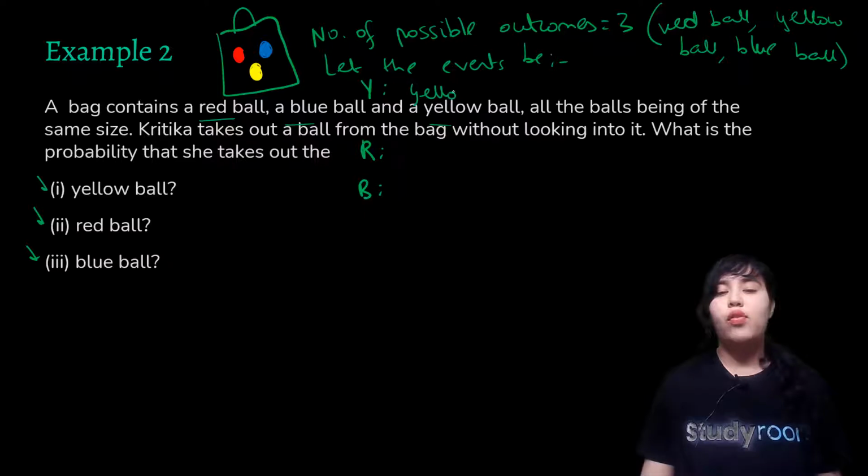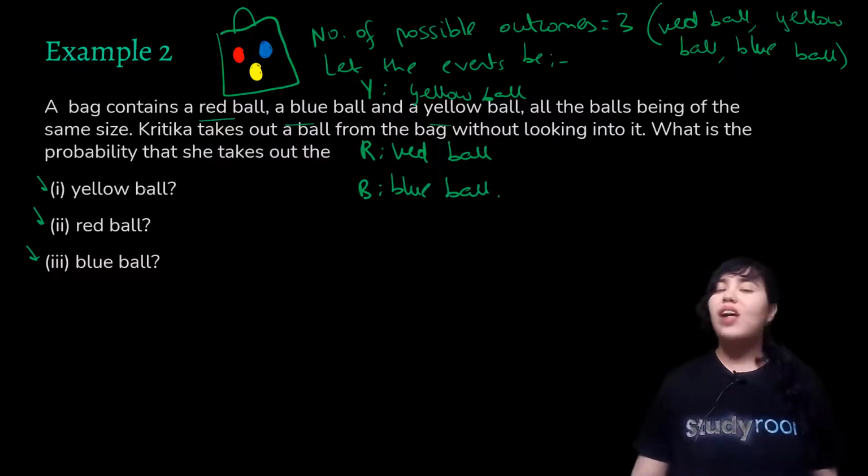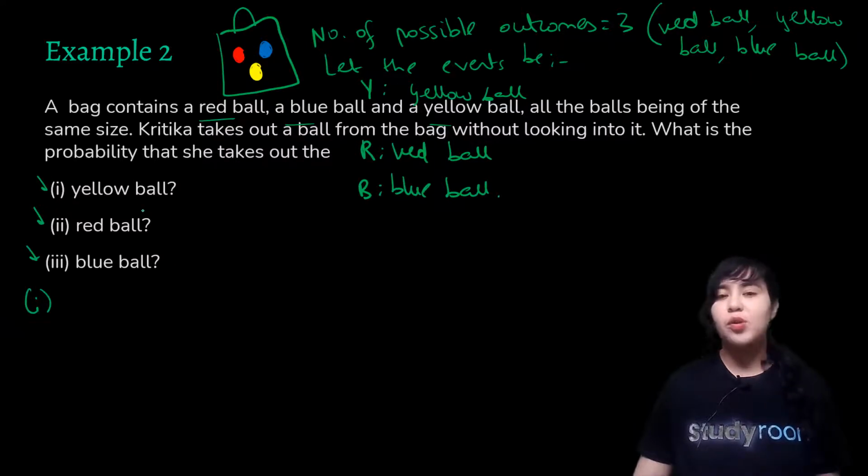So this is the event for getting a yellow ball, this is the event for getting a red ball, and this is the event for getting a blue ball. Alright, now we are ready to take up the final question here. So first part is probability of getting a yellow ball. That means P of Y.